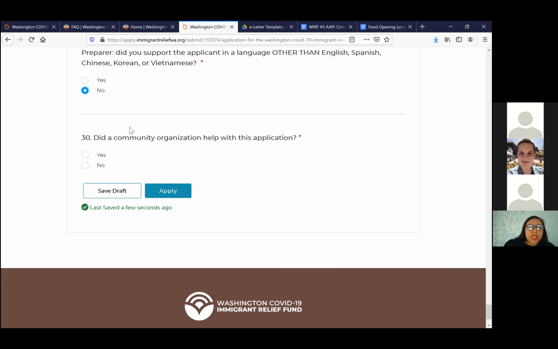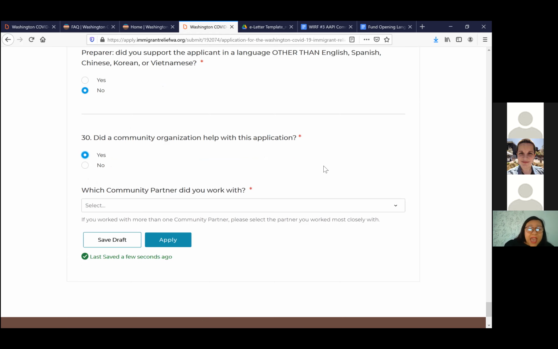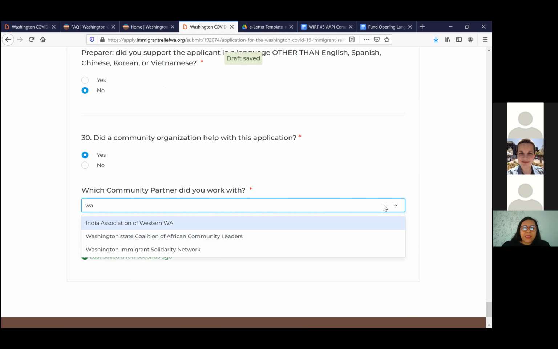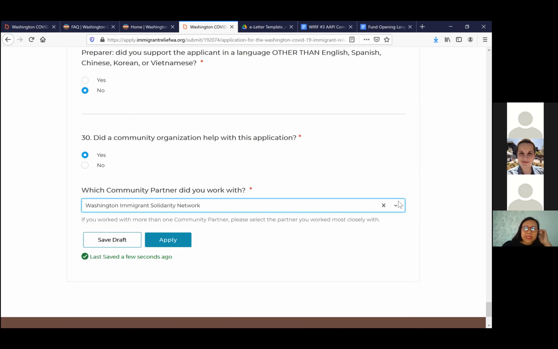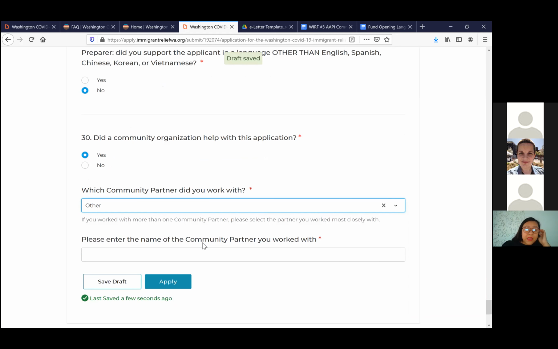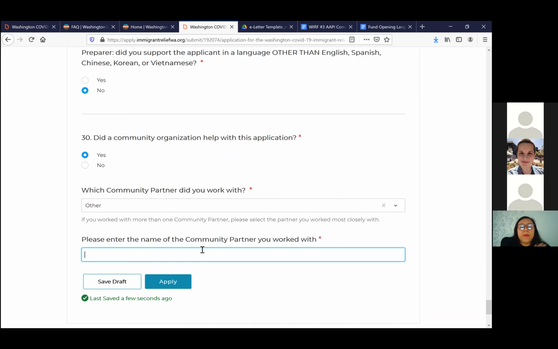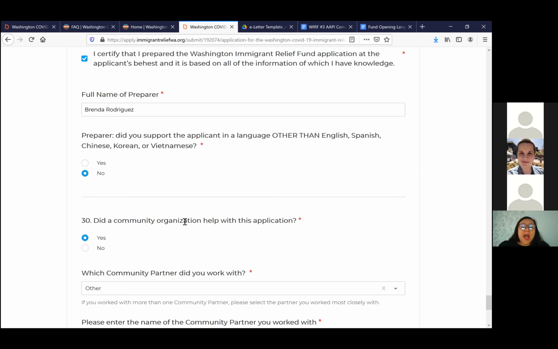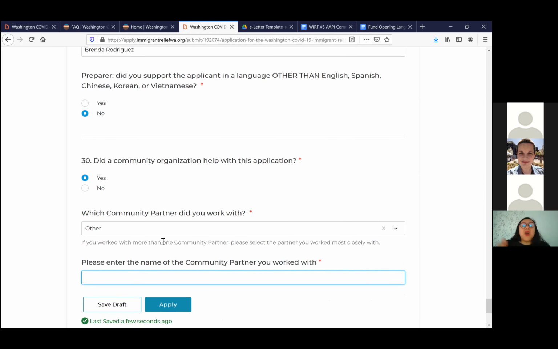And then the last question is, did a community organization help you with this application? If yes, you can scroll down, you can type, and see what comes up, select the organization. There is an option for other, so you can type the community partner, the name of the organization here. All these questions are going to help us follow up with the person who submitted this application if needed.